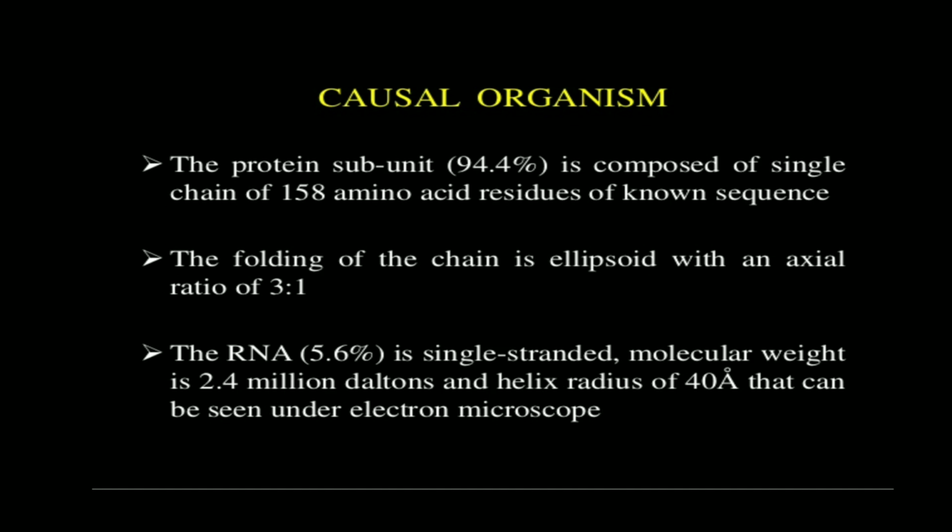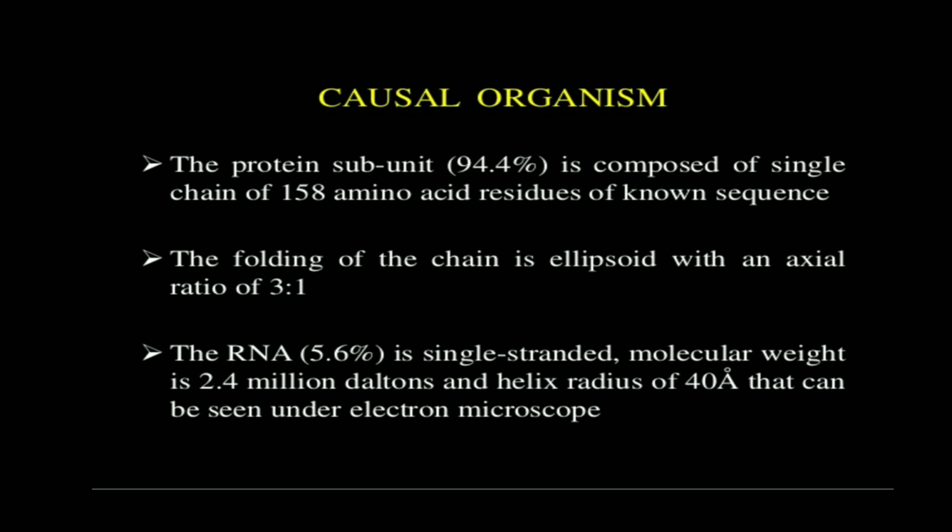The protein subunit, about 94.4%, is composed of a single chain of 158 amino acid residues of known sequence. The folding of the chain is ellipsoid with an axial ratio of 3:1.